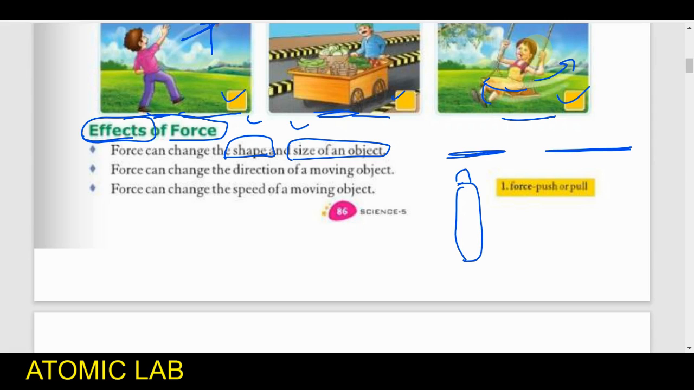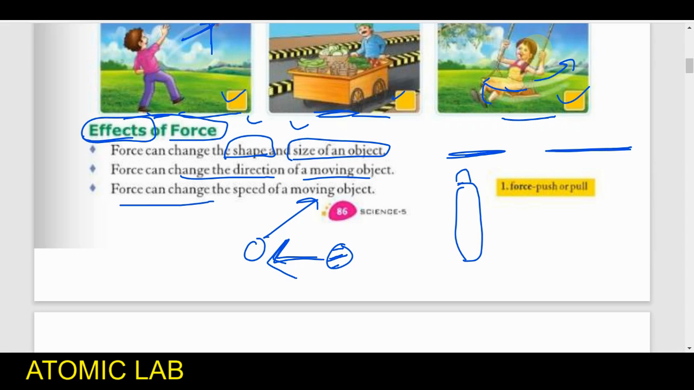Similarly, the second effect is the change in the direction of a moving object. So if an object is moving, through applying force, we can change its direction. Suppose a cricket ball is moving towards the batsman. When he hits this ball with a bat, what is happening here? The direction of this moving ball is changing. This ball was moving in this direction. After being hit by the bat, this ball will move in this direction. So the direction is changing.